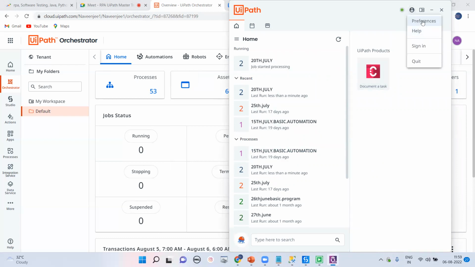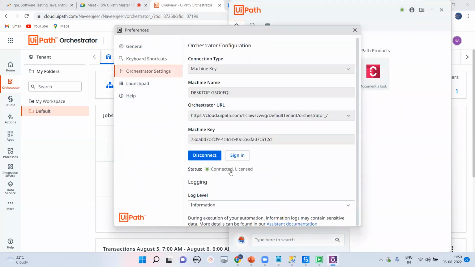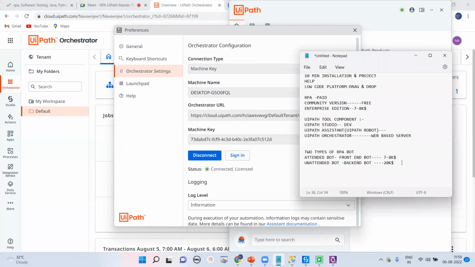You can go for preference, there is a preference, and there you can check here. Okay, so that is the assistant, and here it shows connected, and the license, orchestrator URL, machine ID, everything is connected, and right now it's working. So maybe if you are learning RPA tomorrow and they use it for 2 years in HDFC Bank as an attended bot, maybe unattended bot is not required because the employees work from morning 9 to 6, and they can do these things. Okay, so maybe if you go to any company tomorrow, that company may not want an unattended bot. Maybe if they want an attended bot, then orchestrator is not required, and all these things are not required.